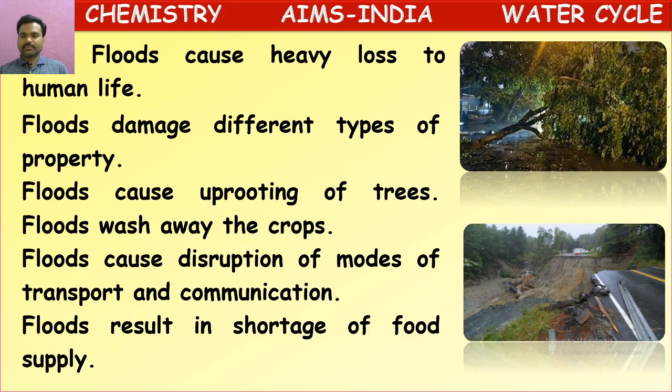See here, we can observe how this road got damaged. So the transport will be stopped until it is recovered. In that way, food items cannot be supplied to those areas where the roads are damaged, so a shortage of food will occur. Even crops will be damaged because of heavy rains. Some crops will be spoiled before giving the yield. So in that way also, shortage of food will occur because of floods.